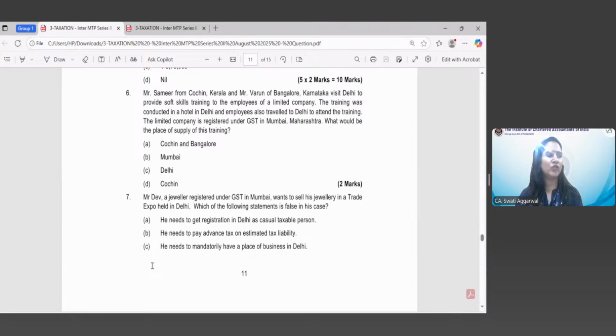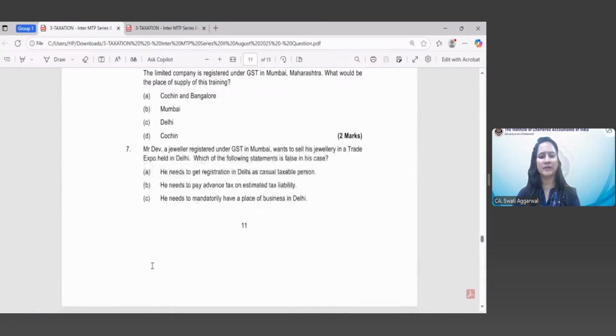Mr. Dev, a jeweler registered under GST in Mumbai, wants to sell his jewelry in a trade expo held in Delhi. Which of the following statements is false in this case? Option A, he needs to get registration in Delhi as a casual taxable person. Option B, he needs to pay advance tax on estimated tax liability. Option C, he needs to mandatorily have a place of business in Delhi.